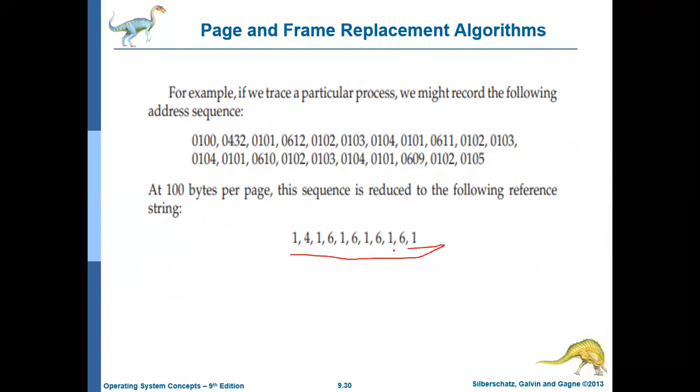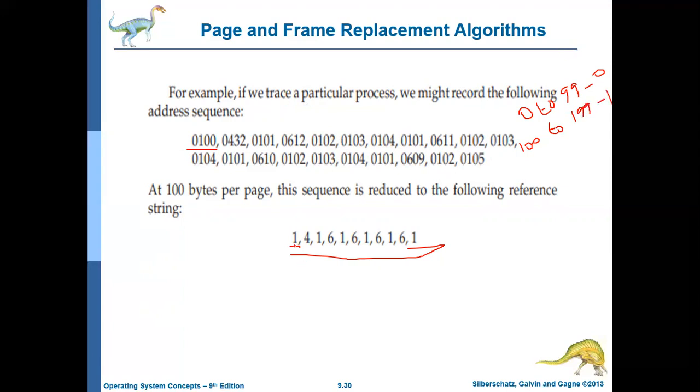If you see, this string is much shorter than the address sequence. How? Initially the 100th memory location comes under the first page, because 0 to 99 is page 0 and 100 to 199 is page 1.